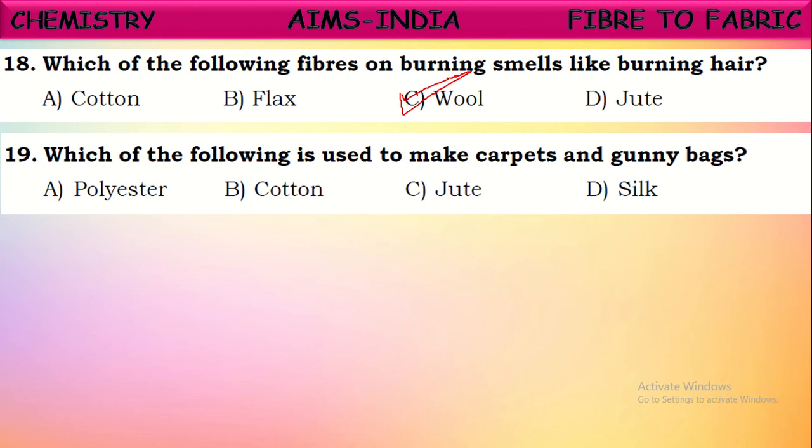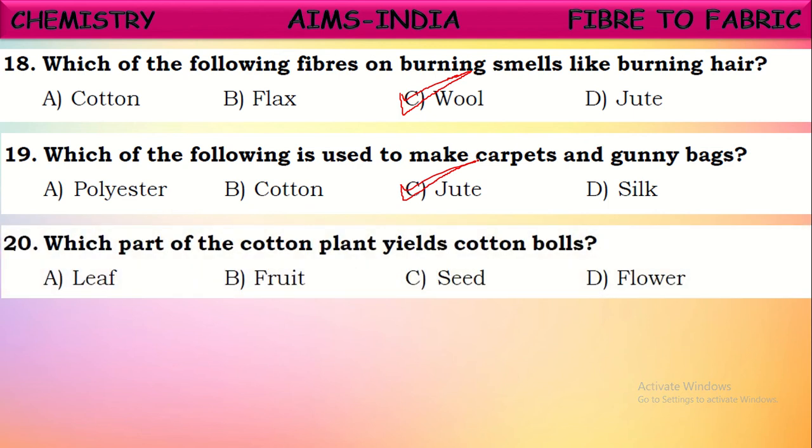which of the following is used to make carpets and gunny bags? Generally, these carpets and gunny bags are made from the plant fiber called jute fiber. Jute fiber is used for making these carpets and gunny bags. These gunny bags are generally used for storing food items like grains, paddy, mirchi and cotton. These all are stored in gunny bags. These gunny bags are made from jute fiber. Okay. Next,